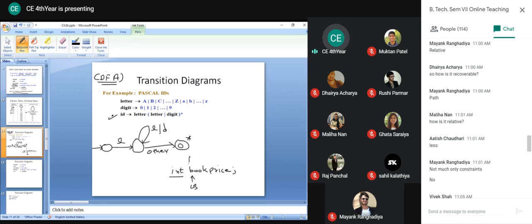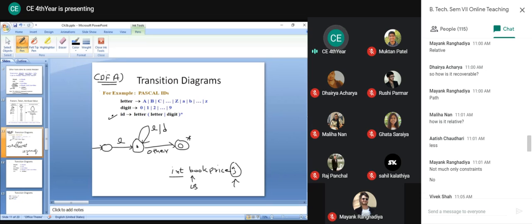Now lexeme begin will be here, and the forward pointer will be here. When you get B, it will move over here in the transition diagram. You will reach this point. Then again the forward pointer will increment. At last, the forward pointer will reach over here, when it encounters this semicolon, which is a different symbol, not in the definition of this transition diagram.